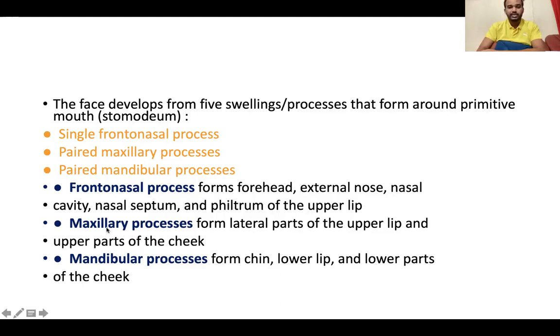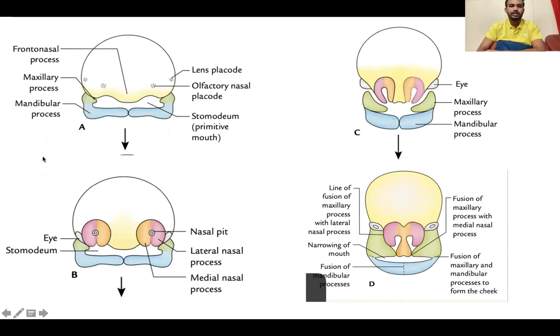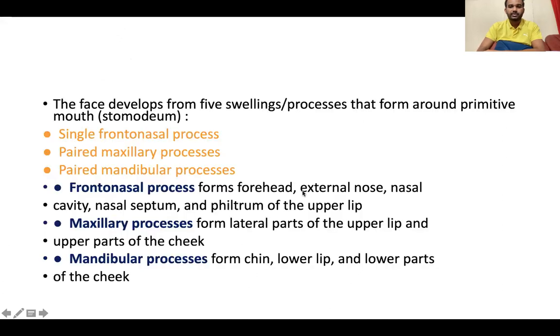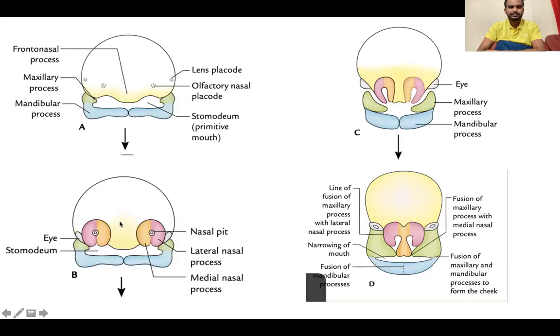So all these five swellings, the frontonasal process, maxillary processes, and mandibular processes, are responsible for forming the face. Now this is the frontonasal process, which forms the forehead. This is the maxillary process, and this is the mandibular process. As I said in the previous slide, the frontonasal process is responsible for the forehead, external nose, nasal cavity, nasal septum, and philtrum of the upper lip.